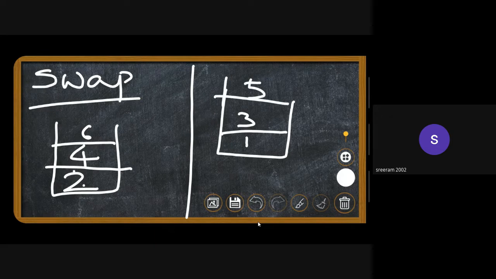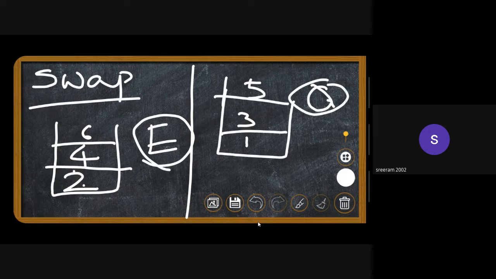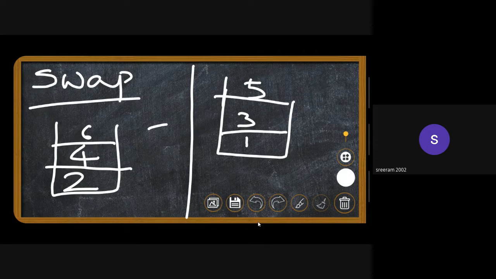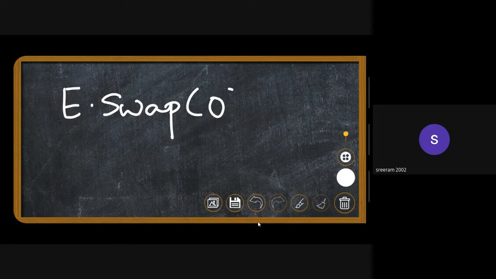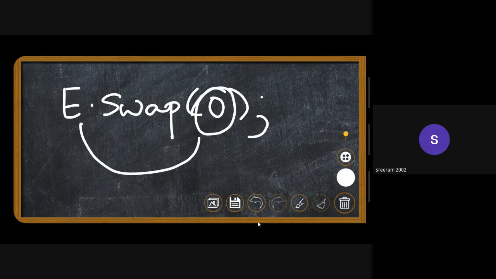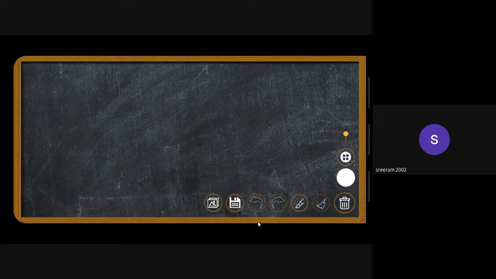Let's call the stack E and the other stack O. Now what I want is to exchange the contents of E and O. So I'll be invoking this member function called swap with the syntax E dot swap. What happens is that the contents of E and O will be swapped.